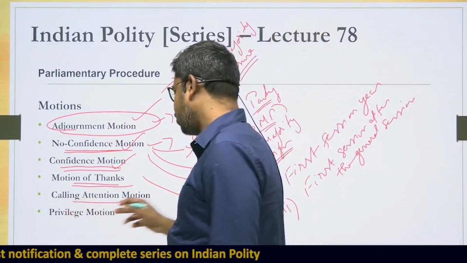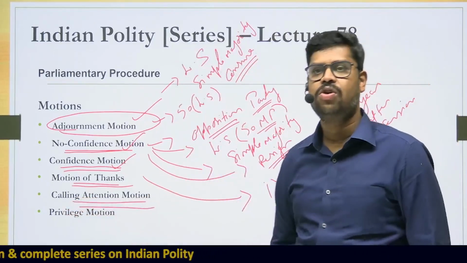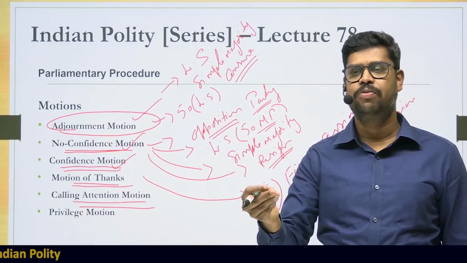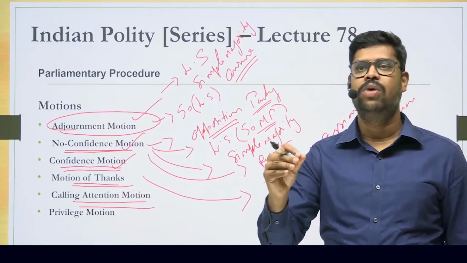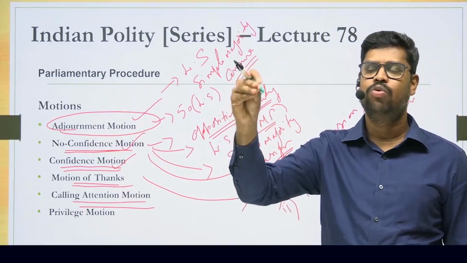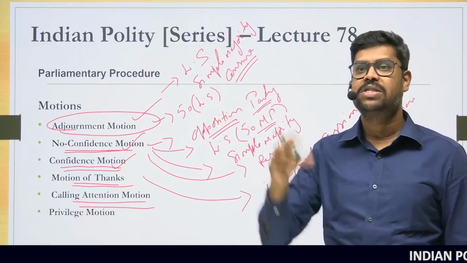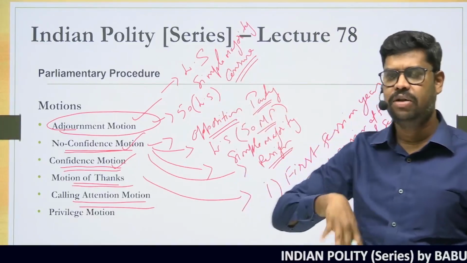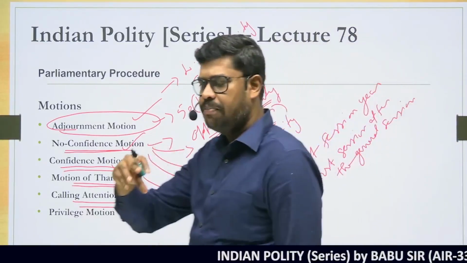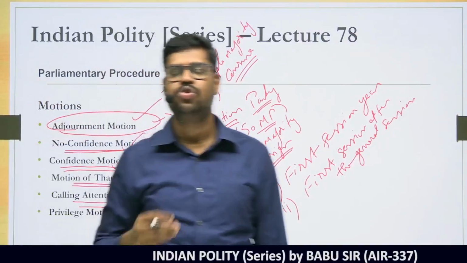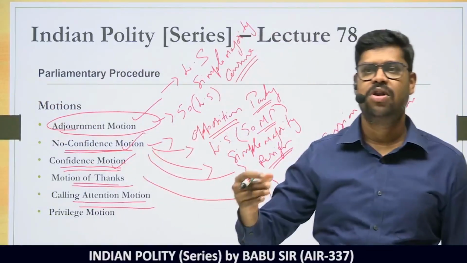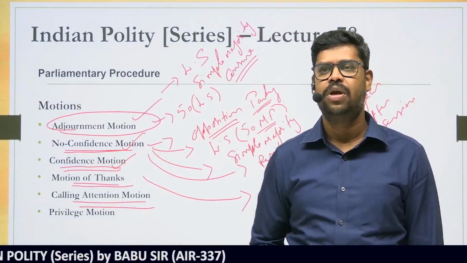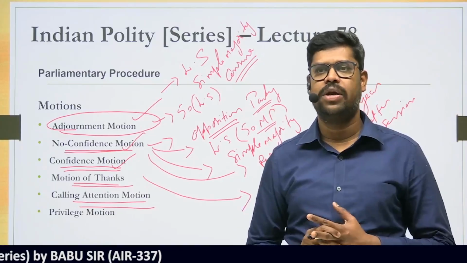And then the next type of motion is what is called a calling attention motion. What is a calling attention motion? A calling attention motion is introduced by a member, a proposal seeking to understand what is happening related to an urgent matter in our country which is concerning the public. So it can be anything. Say for example, suddenly there is high inflation in the country which is hurting the people. So any MP can raise this motion in the house to ask the finance minister or any of the concerned ministers what the government is doing to address the issue of inflation. So this is basically what is called a calling attention motion.